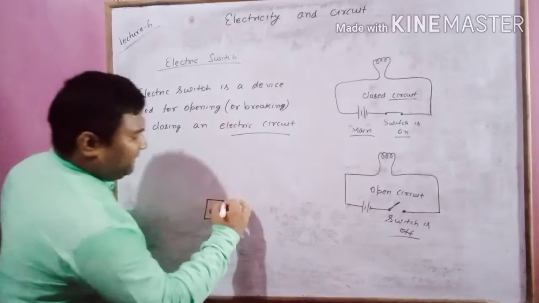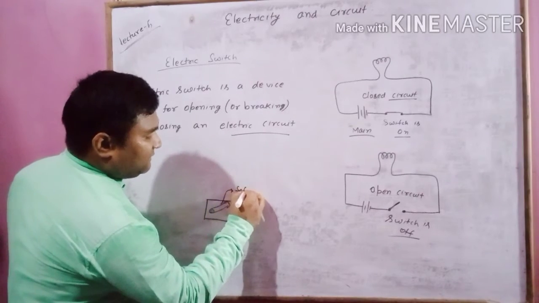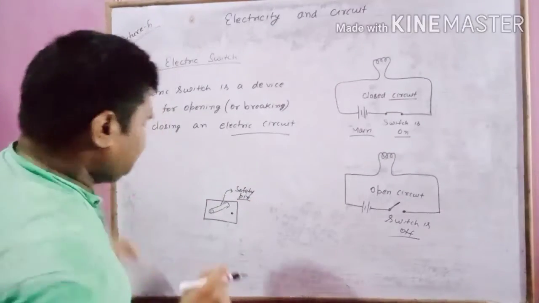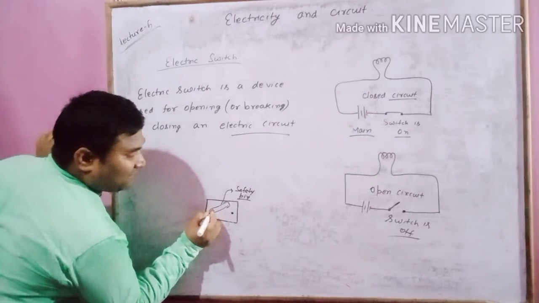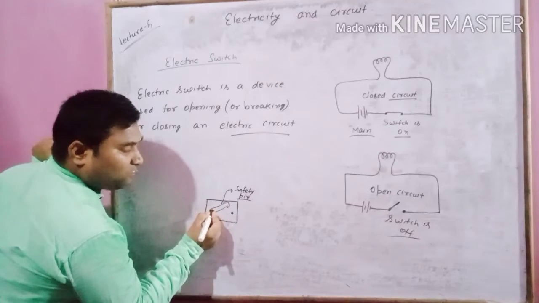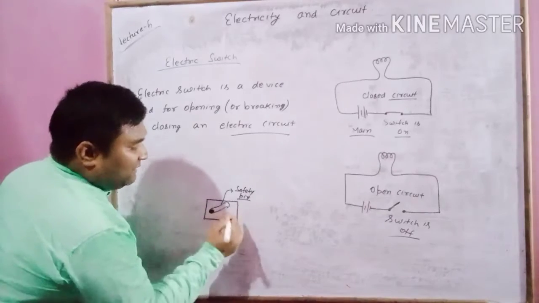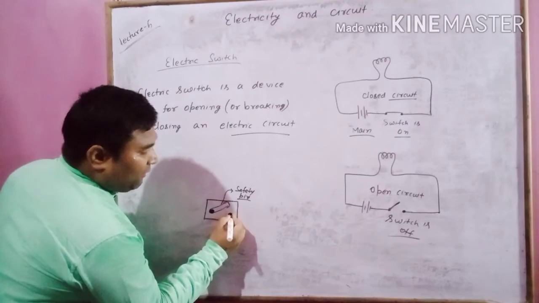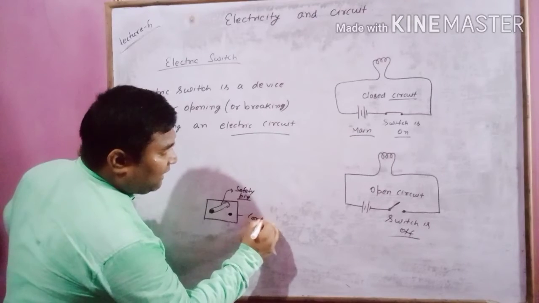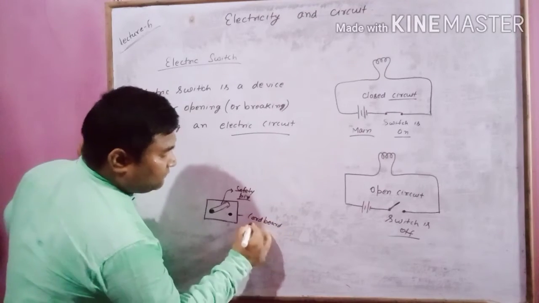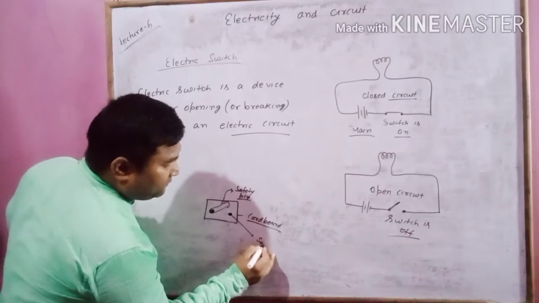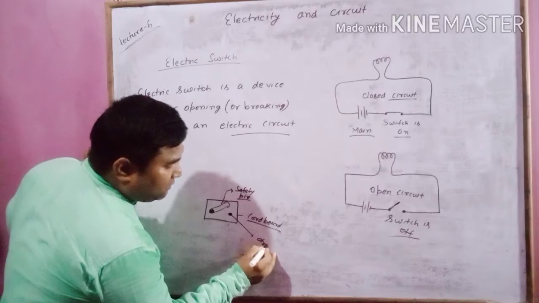This is a safety pin. This safety pin is made up of metal, and now place the drawing pin here. Insert the drawing pin inside this hole of the safety pin and insert the other drawing pin here. So this is a cardboard, okay, and in that you have inserted two drawing pins.